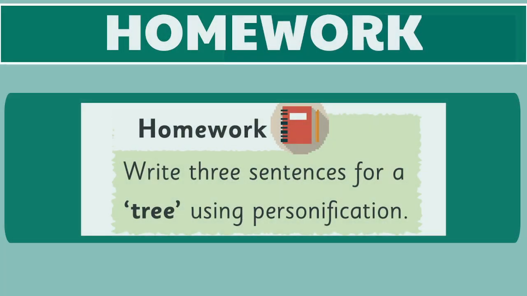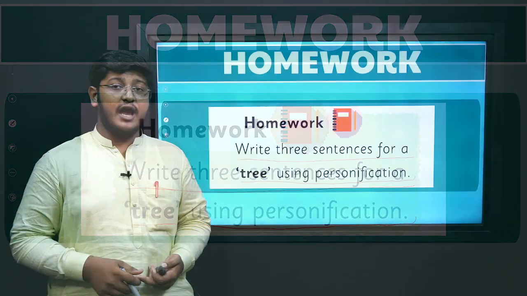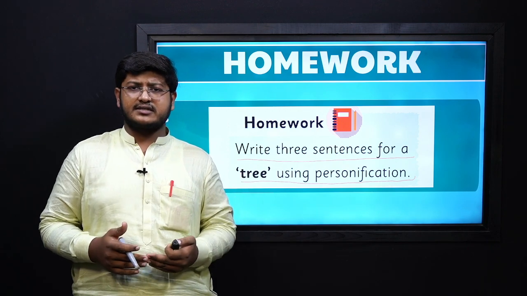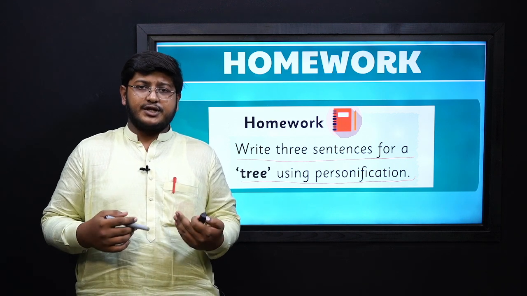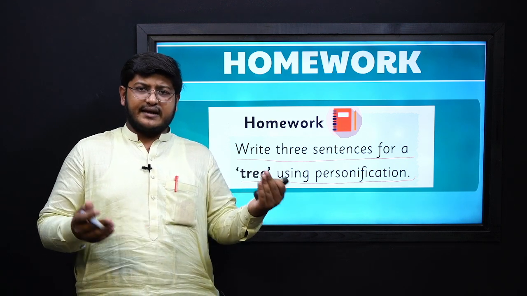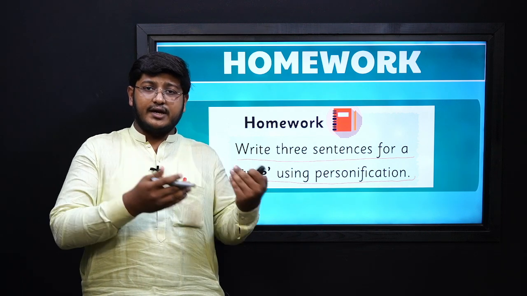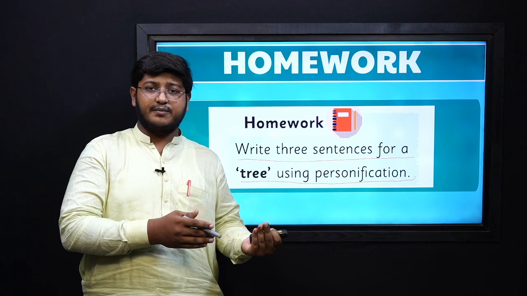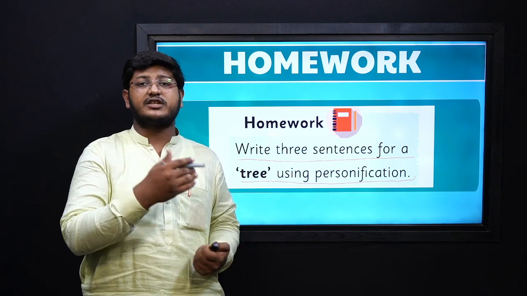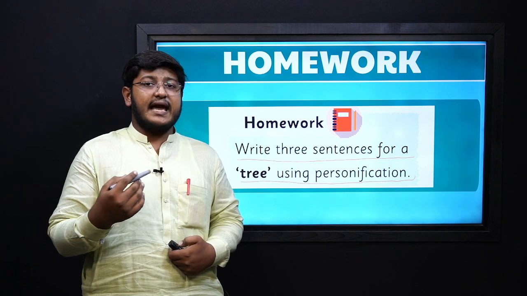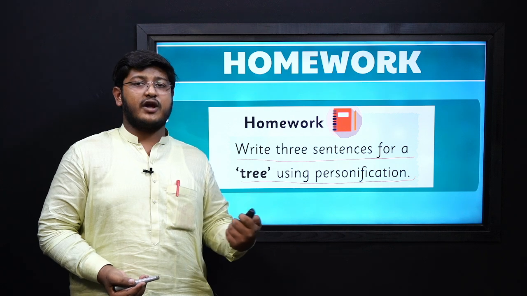Let's go further. Here we have a homework. What is the homework? Write 3 sentences for a tree using personification. You have to associate some humanistic characteristics with a tree and write the 3 sentences. Maybe you can write that the tree eats the food, the tree eats the air, or something like that. Eating, drinking, sleeping, talking: these are all humanistic attributes, and when you associate these actions with a tree, because a tree is a non-human thing, it will be an act of personification. So this is what you have to do in your homework.